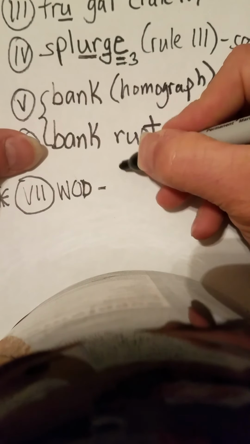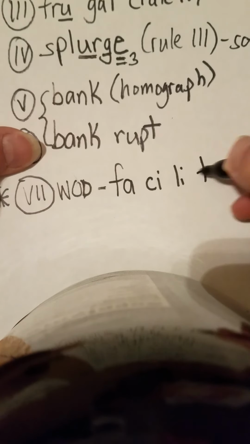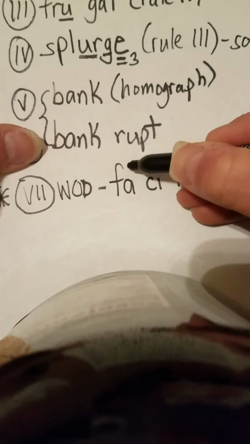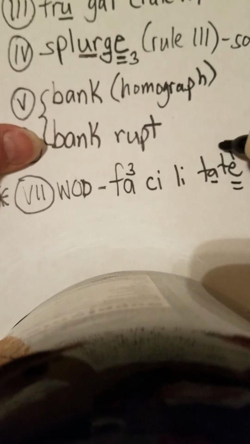Facilitate. We use a k, s. Facilitate. Let's go. Facilitate. All right, so we have three things to mark up. Excellent third sound. Fa, a, underline the A and the silent E twice, draw an arrow back. Why? You got it, because in this case, the silent E makes the A say A.